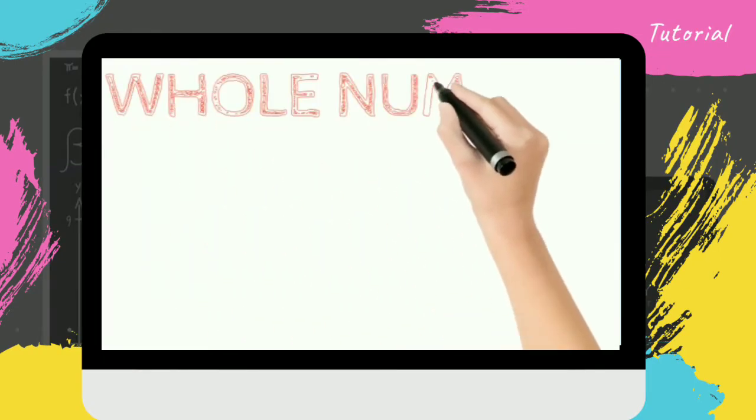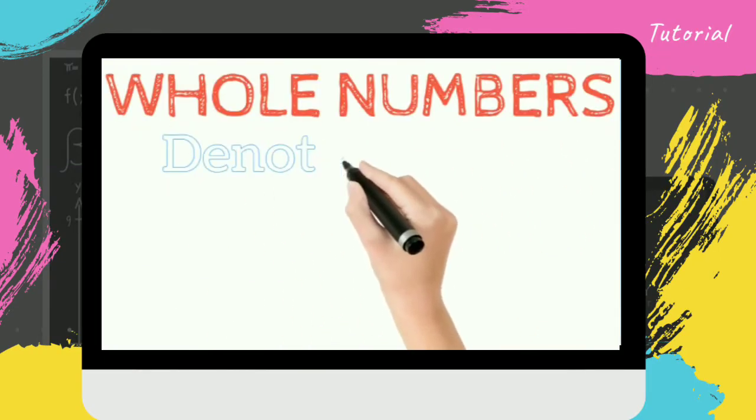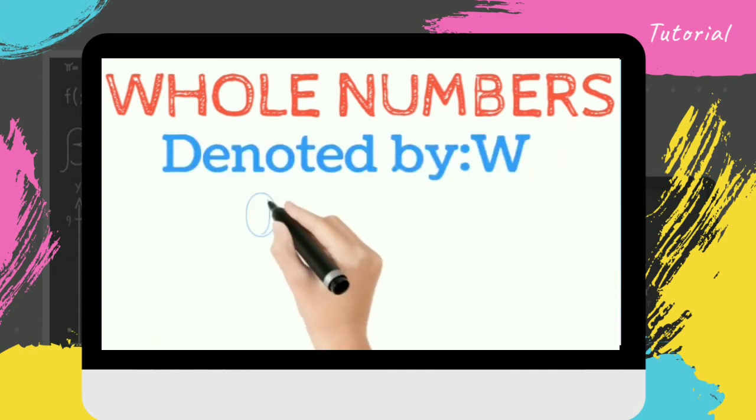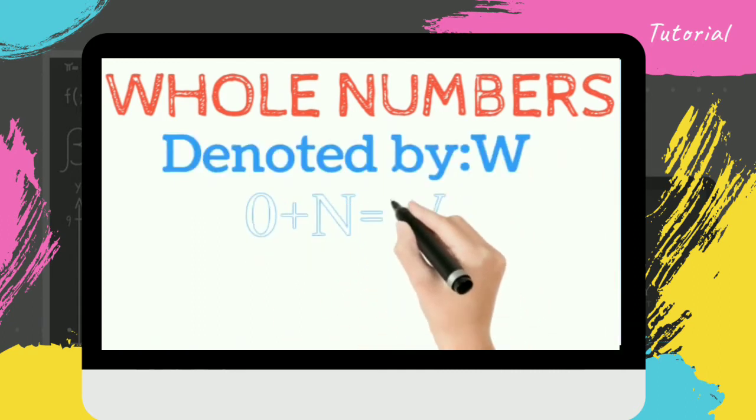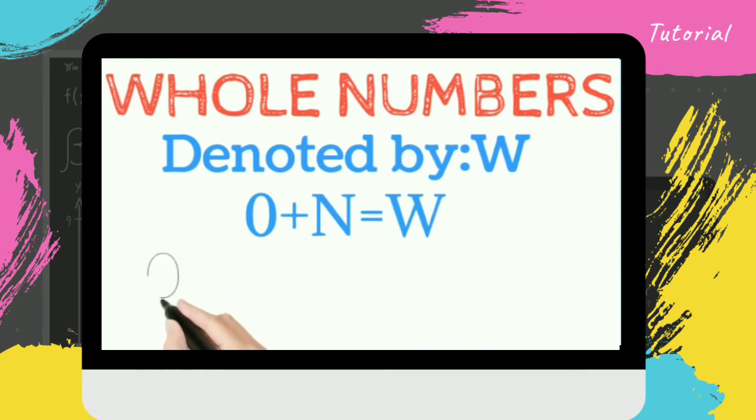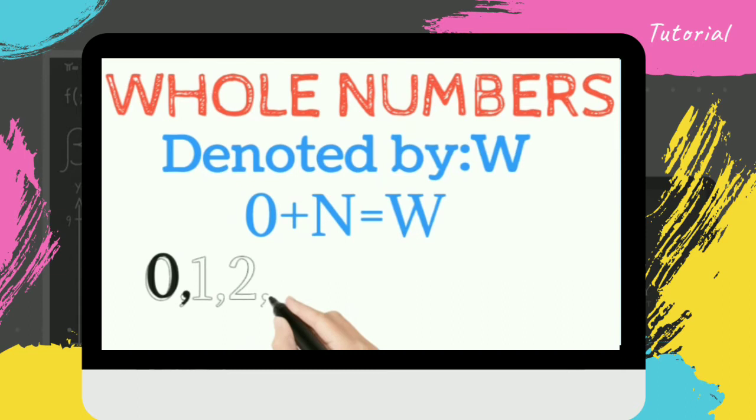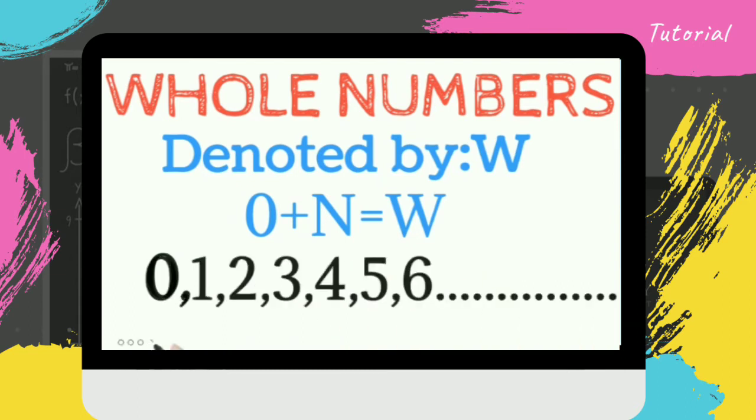Whole numbers. They are denoted by W. 0 plus natural numbers gives us whole numbers. So whole numbers start from 0. 0, 1, 2, 3 and so on till infinity come under whole numbers.